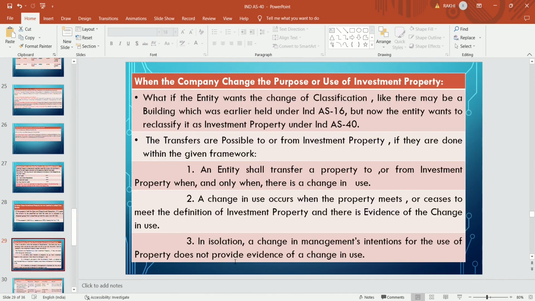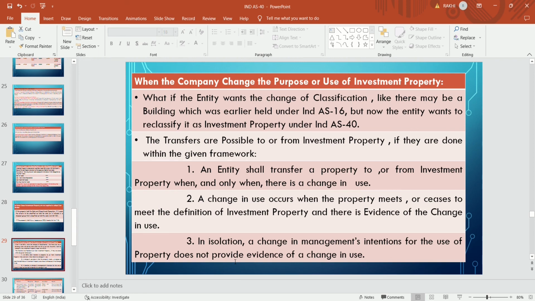When the company changes the purpose or use of the investment property, suppose it was previously an investment property, but after some time they want to change it to PPE, or from PPE to investment property, can the company change?